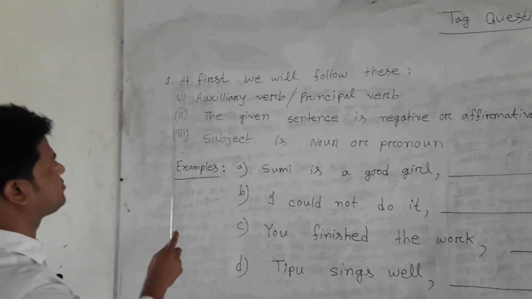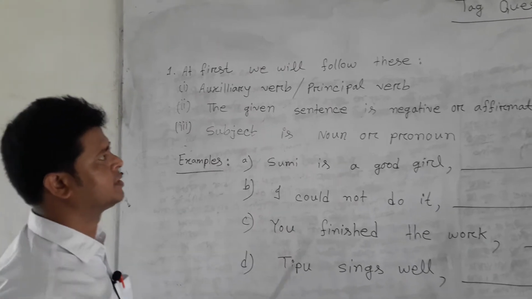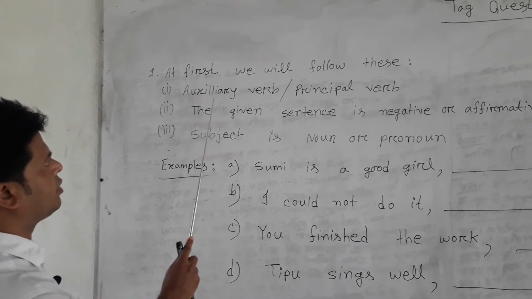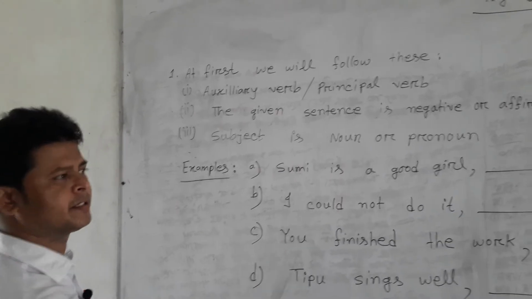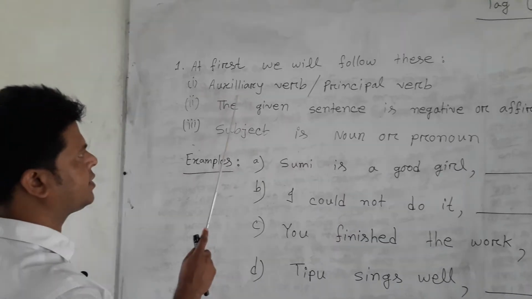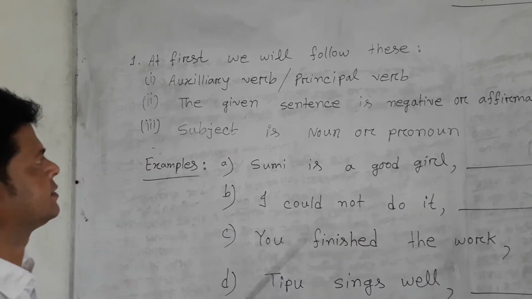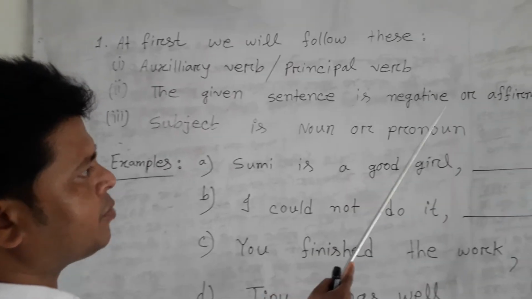Number one. Dear students, at first we will follow these three things. Number one, we will always follow if an auxiliary verb or principal verb is in the sentence. Then you will follow whether the given sentence is negative or affirmative.